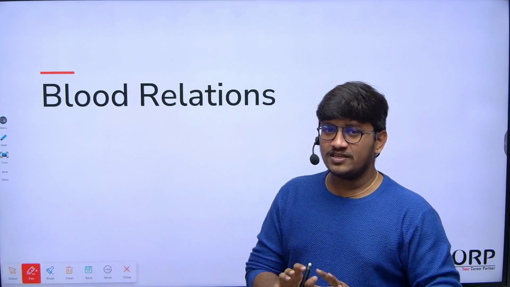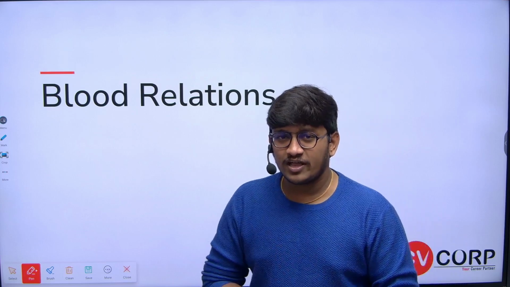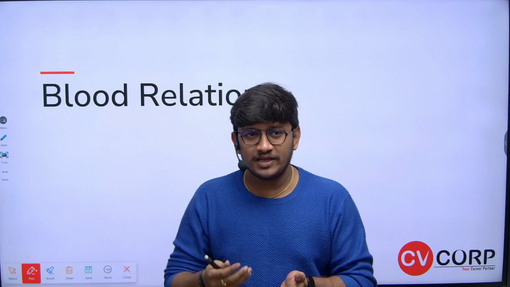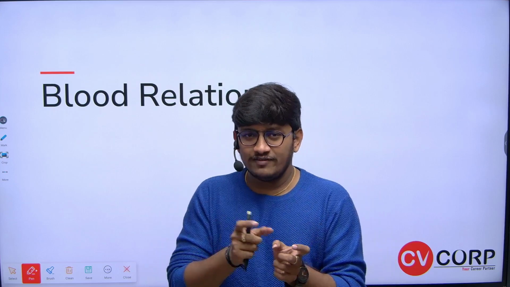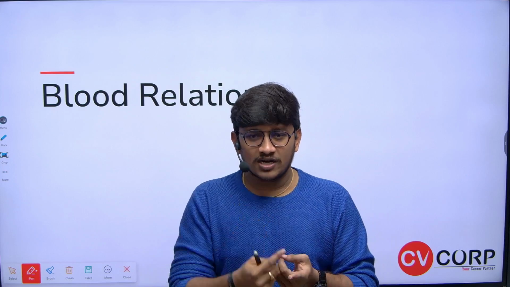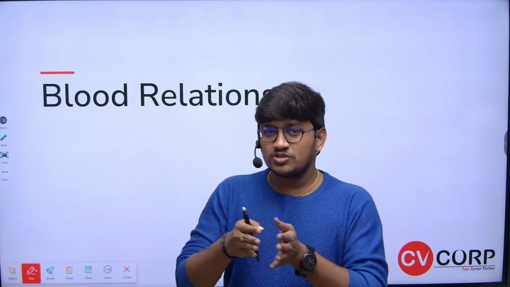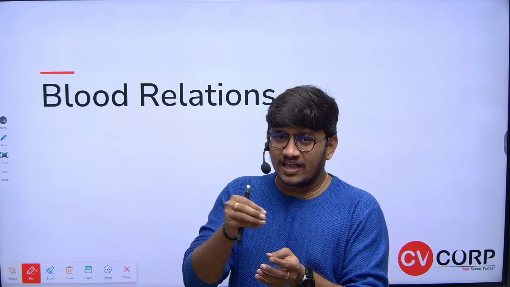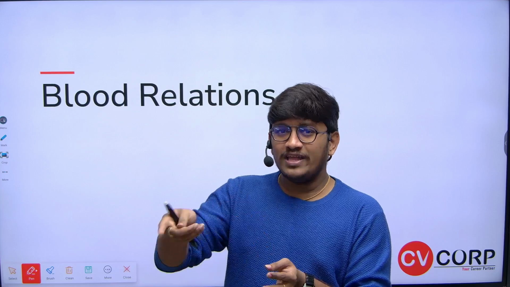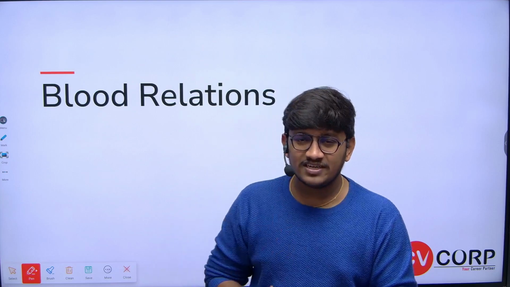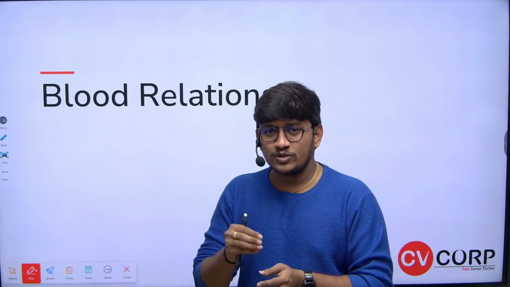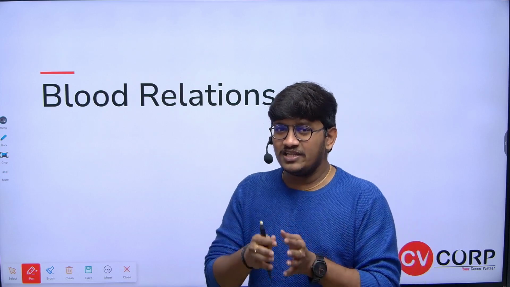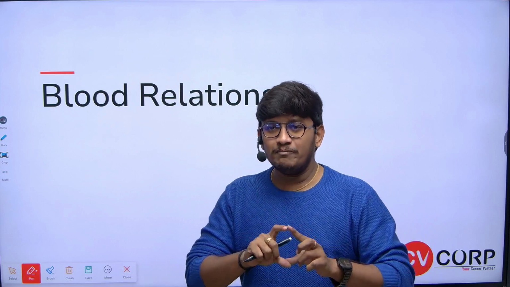First, I will give you a few inputs on how to frame a particular relation. There will be many questions where, if they give names, we will be clearer about whether we should consider male or female. But when it comes to alphabets, sometimes they may give X is brother of Y. They clearly mention that X is brother of Y. Then how is Y related to X? Either brother or sister, right? So when it comes to alphabets, students might commit some mistakes. So instead of remembering all the relations, I will give you a few inputs on how to frame the complete relation of the question.